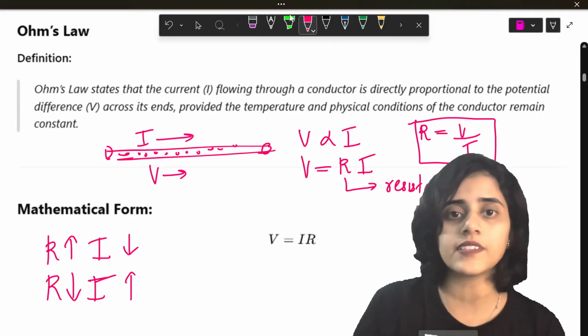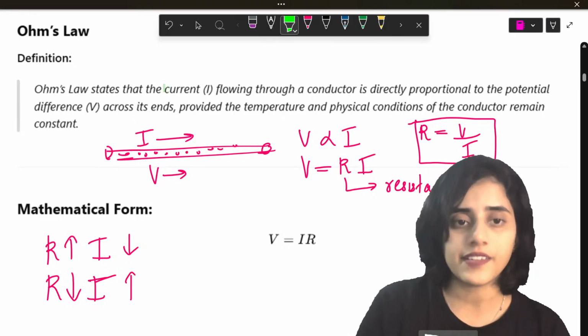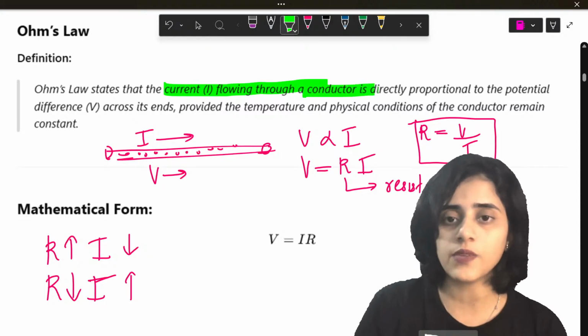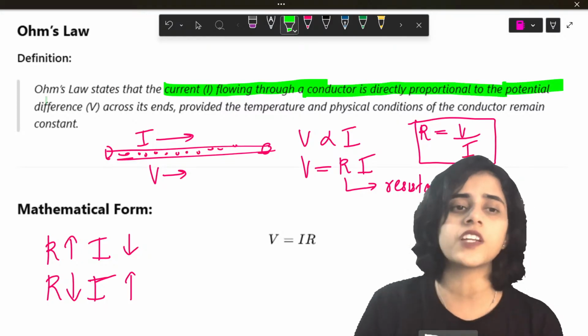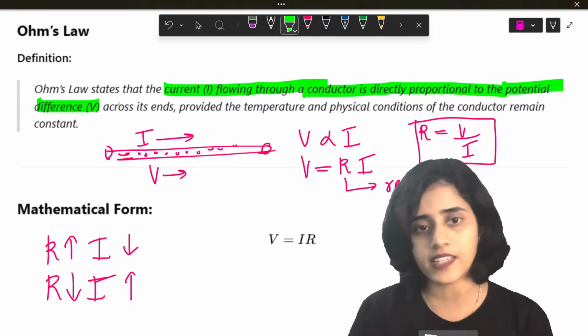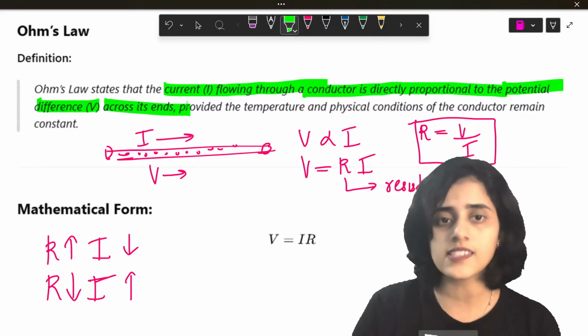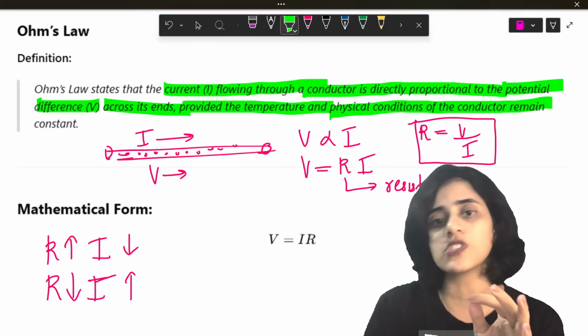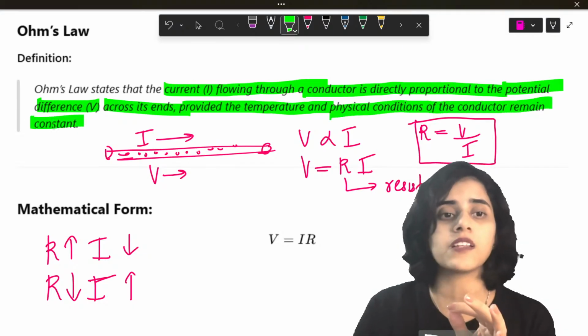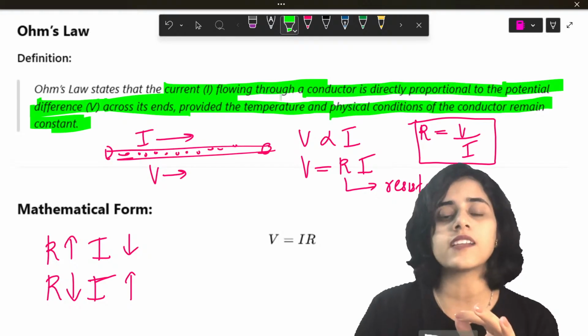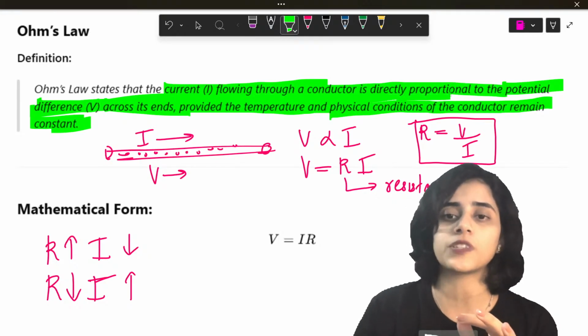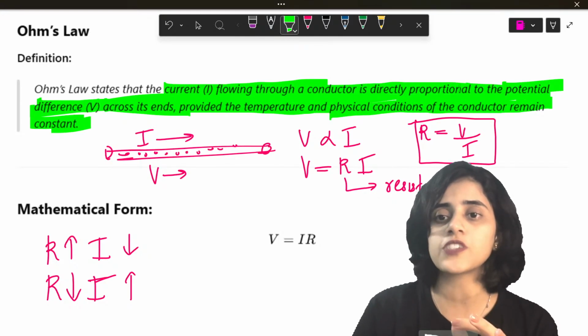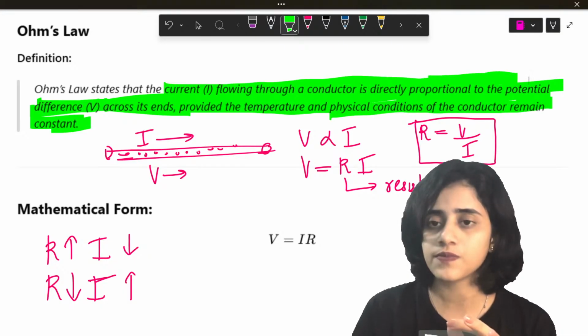Ohm's law says that the current flowing through a conductor is directly proportional to the potential difference V across its ends, provided the temperature and physical conditions of the conductor remain constant. So this happens at a single temperature. The temperature is a constant.